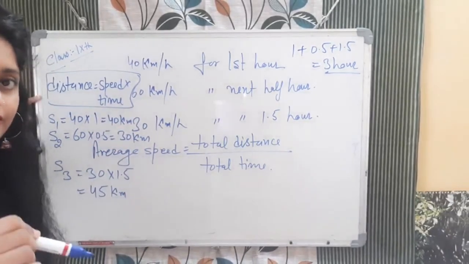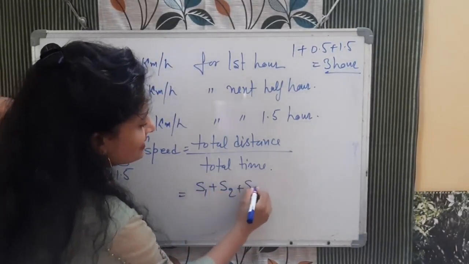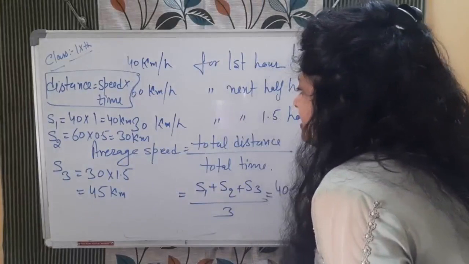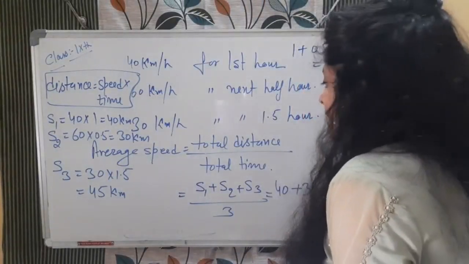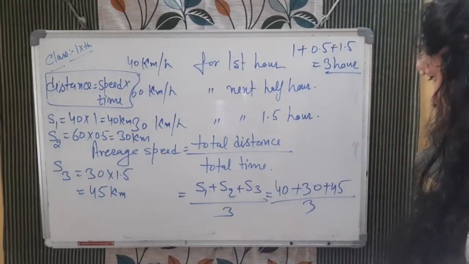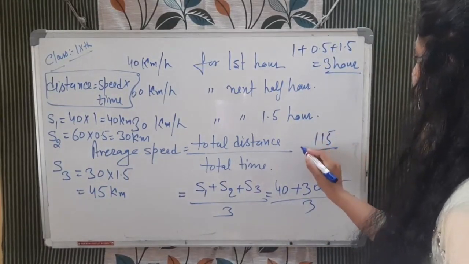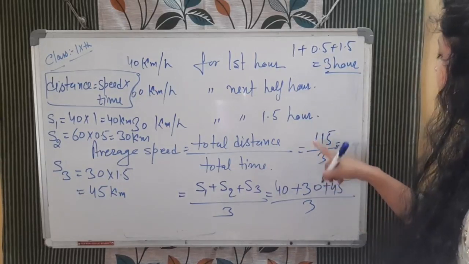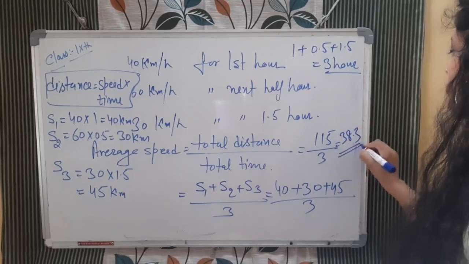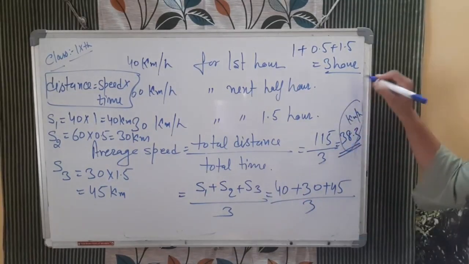How did we calculate distance? Speed into time. Now what will be the average speed? S1 plus S2 plus S3 divided by total time, that is 3. The first distance is 40, the second is 30, and the third one is 45, divided by 3. Now add these. This will be 115 divided by 3. And when you divide, you get 38.3 kilometer per hour. This will be your average speed.